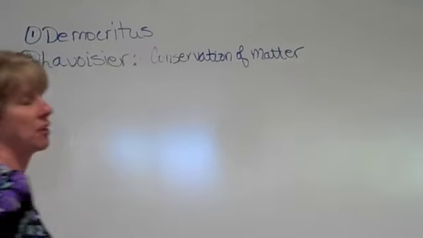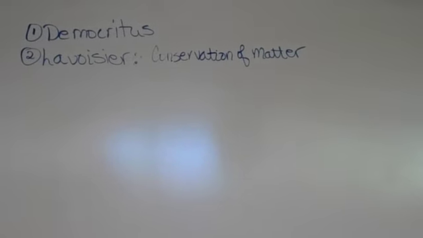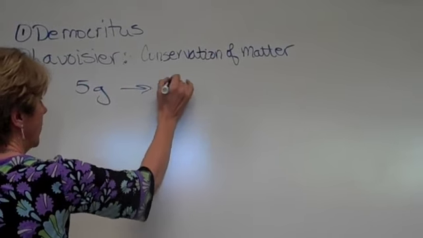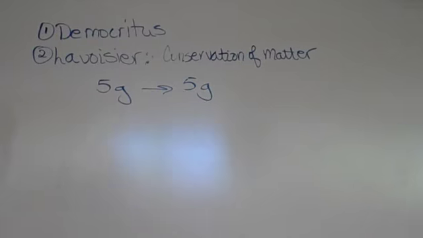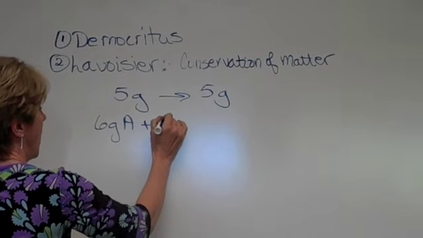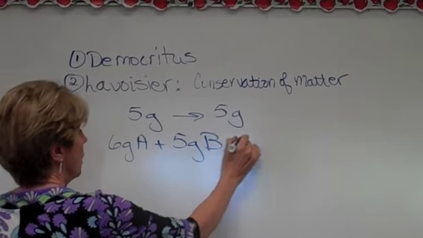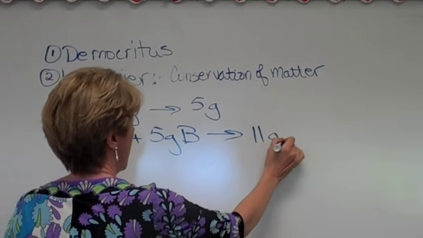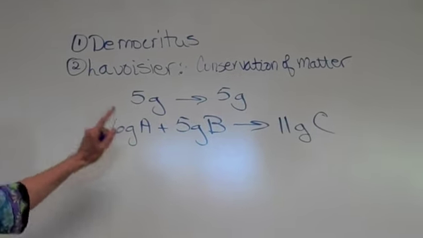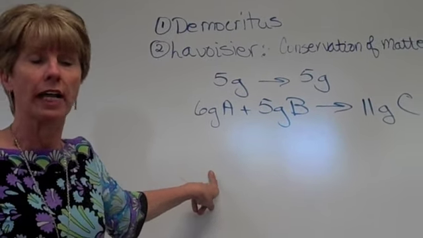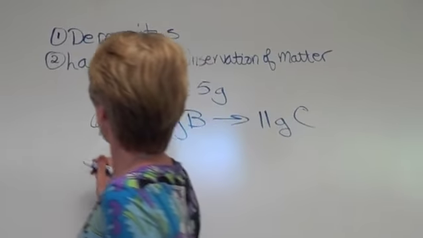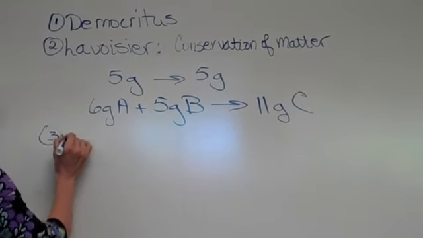Law of conservation of matter. Here's the first thing you should know. That if you start with 5 grams, you're going to wind up with 5 grams. If you start with 6 grams of A and 5 grams of B, you're going to wind up with 11 grams of C. Okay? Matter cannot be created or destroyed. That was Lavoisier. The third guy we looked at was Proust.